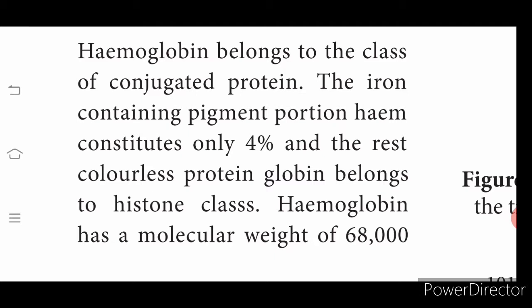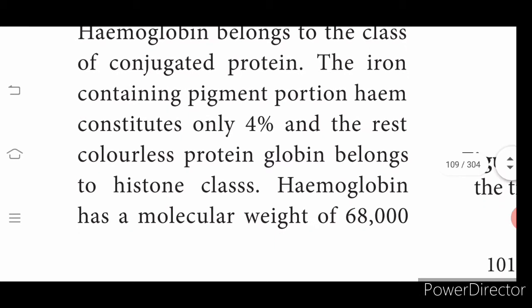Protein, you know, is a biomolecule made of amino acids. Hemoglobin is a special kind of protein that helps in the respiratory process, that helps in carrying oxygen. This protein is called a conjugated protein because it is attached with an inorganic substance. Do you follow? The protein plus iron constitute the hemoglobin, so it is called a conjugated protein.